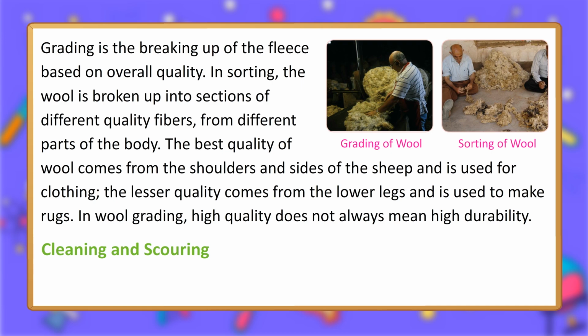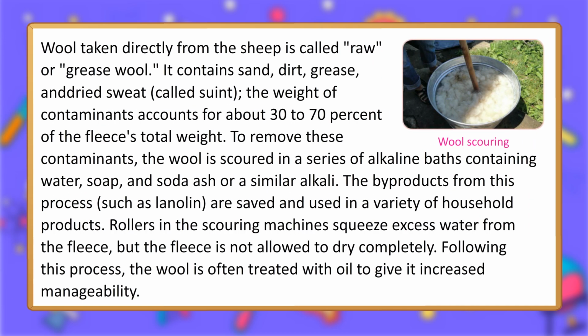Cleaning and scouring. Wool taken directly from the sheep is called raw or grease wool. It contains sand, dirt, grease, and dried sweat, called suint. The weight of contaminants accounts for about 30 to 70% of the fleece's total weight. To remove these contaminants, the wool is scoured in a series of alkaline baths containing water, soap, and soda ash or a similar alkali.